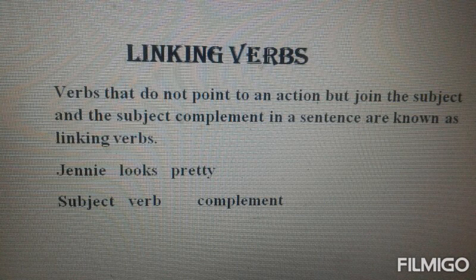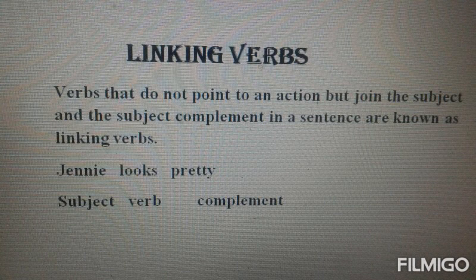For example, in this particular sentence, Jenny looks pretty. Jenny over here is the subject. Pretty is basically the complement that is being used over here, and look is the verb. So in this particular sentence, the linking verb look is connecting the subject of the sentence to the subject complement.